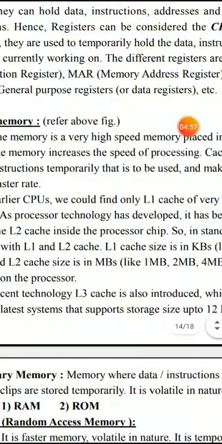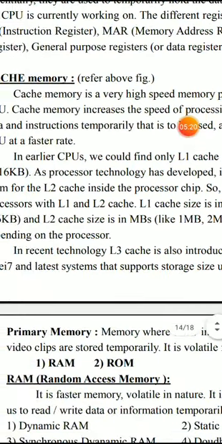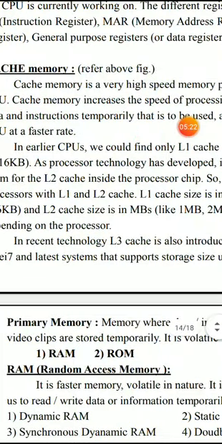Generally we have three types of cache memories: L1, L2, and L3. L1 cache is provided as built-in memory within the CPU. Then L2 cache is placed between the CPU and RAM. Similarly, the latest processors like Core i7 have one more type of cache memory, called L3 cache, which is also placed between the CPU and RAM.